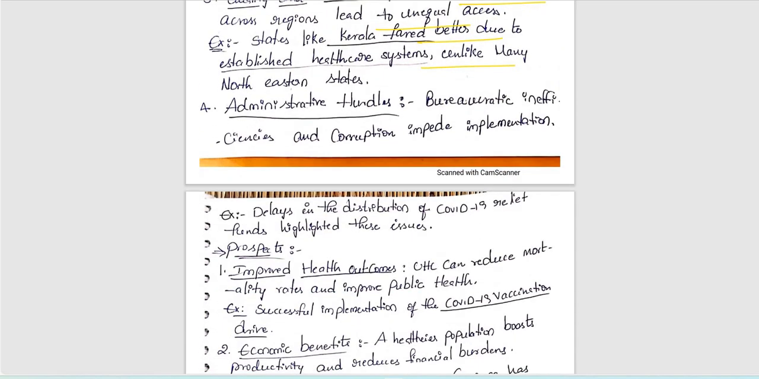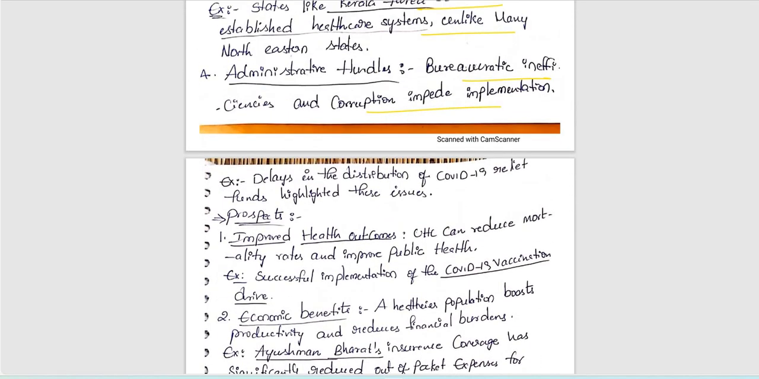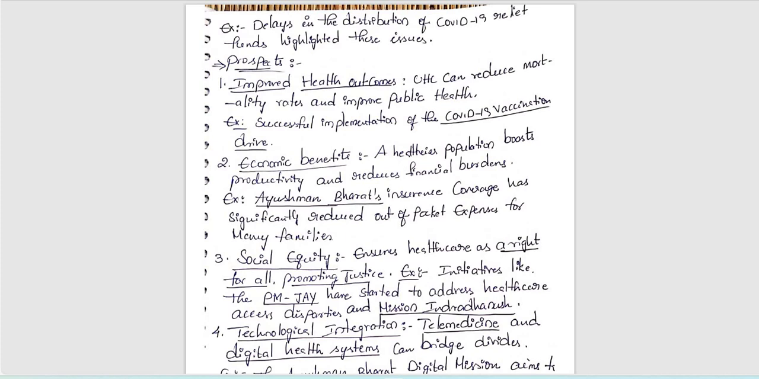So next, administrative hurdles. Here, governance challenges, bureaucratic inefficiencies, or corruption impede the implementation process. Right? If you take any scheme, this is the main common point regarding governance challenge, administrative hurdle, implementation problem. Next, we need to focus on the important examples related to administrative hurdles: delay in the distribution of COVID-19 relief. Already we have faced so many issues in the COVID-19 period.